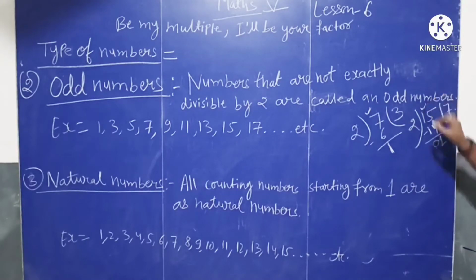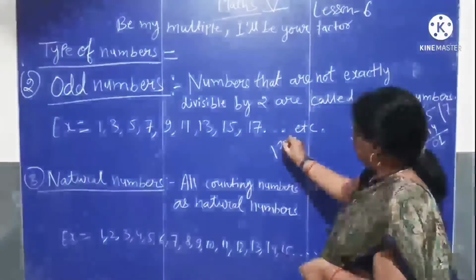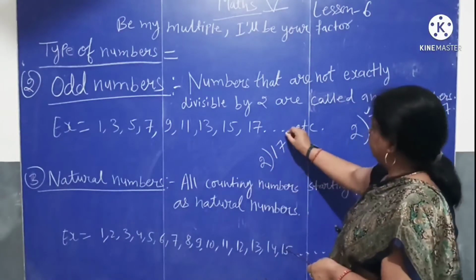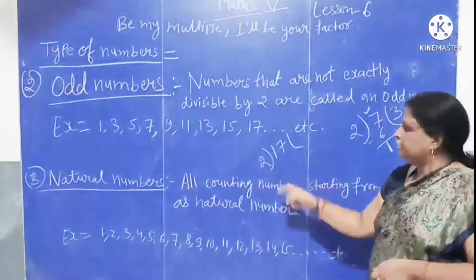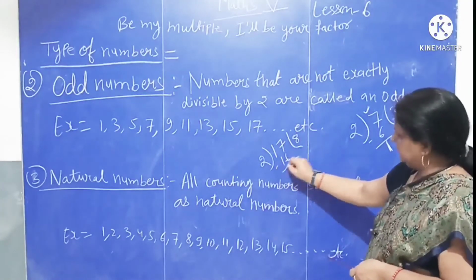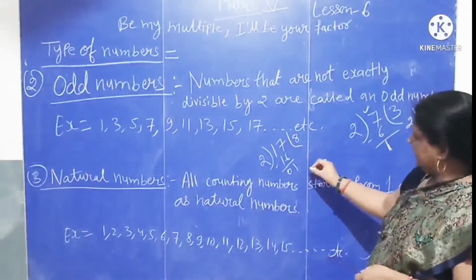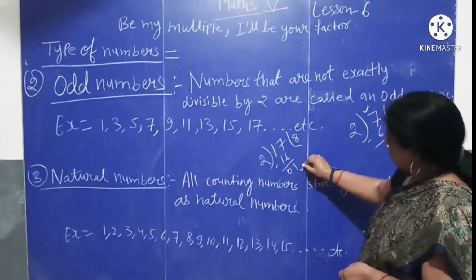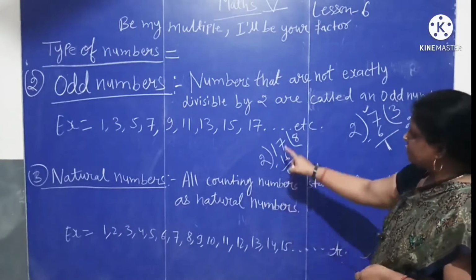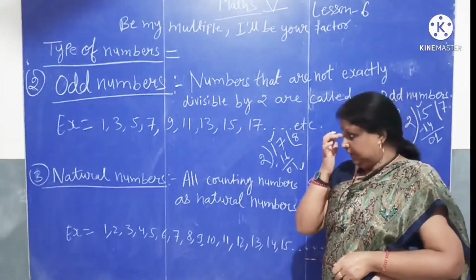So, 15 is also an odd number. Let's check 17. When we divide 17 by 2, 2 eights are 16. 7 minus 6, 1. So, it leaves 1 as remainder. So, 17 is also an odd number.